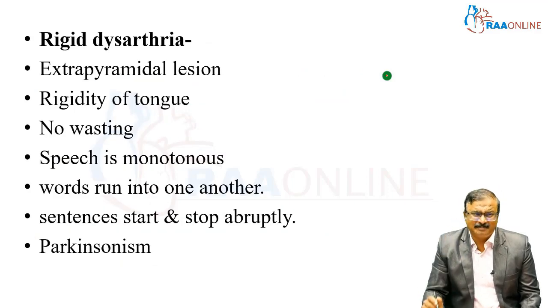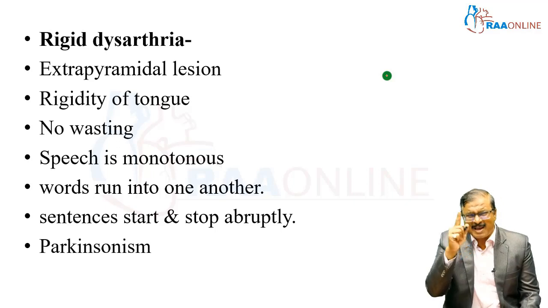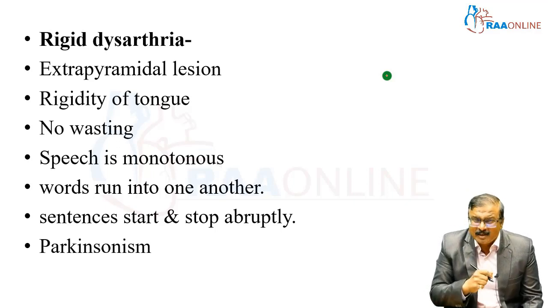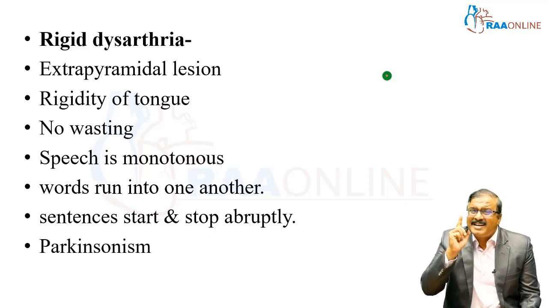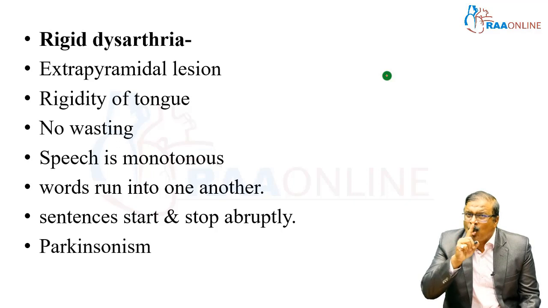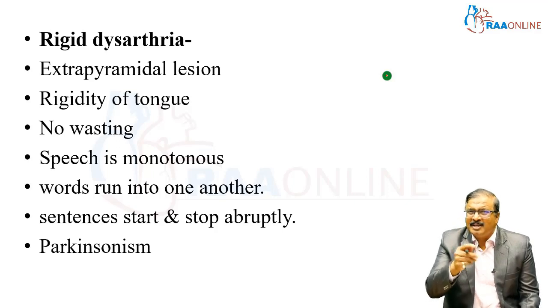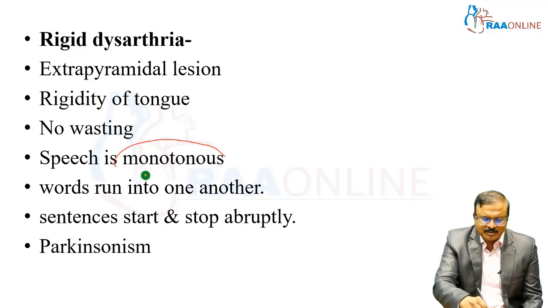Rigid dysarthria. We discussed spastic dysarthria. This is rigid. What is it? It is an extrapyramidal lesion. Rigidity of the tongue, no wasting. There it will be thin and spastic. Speech is monotonous.